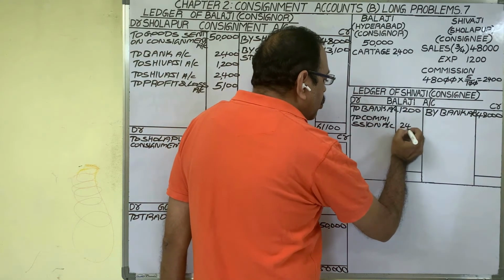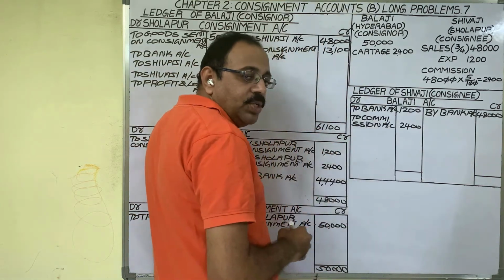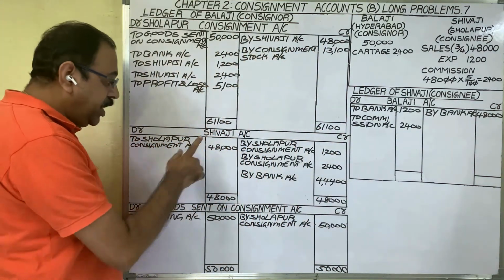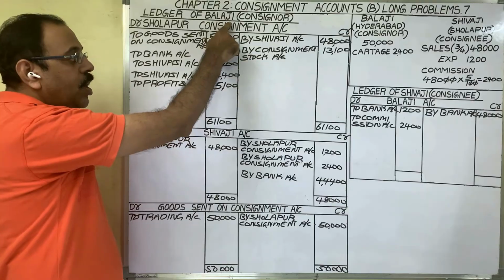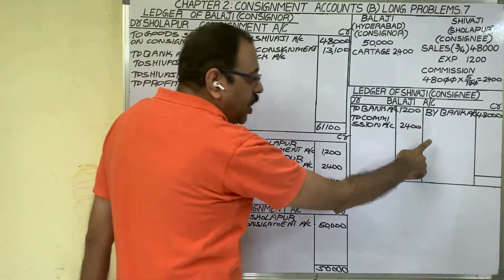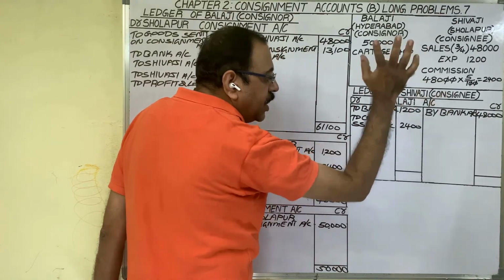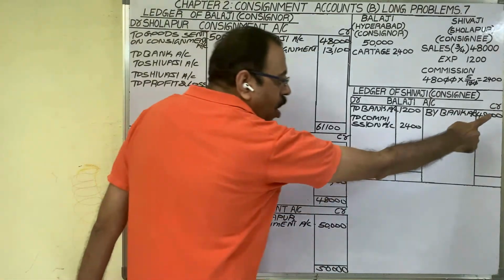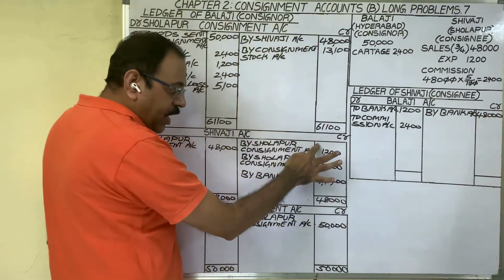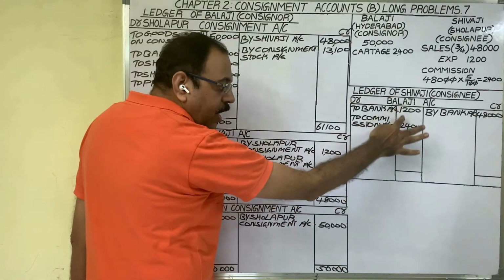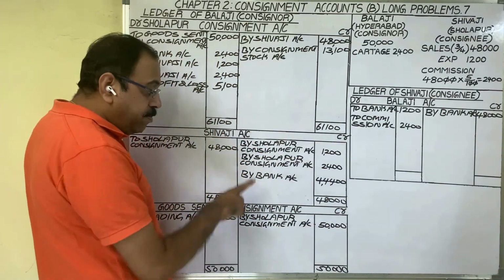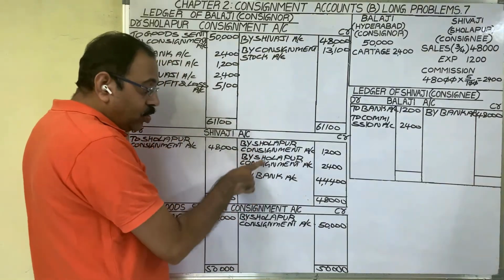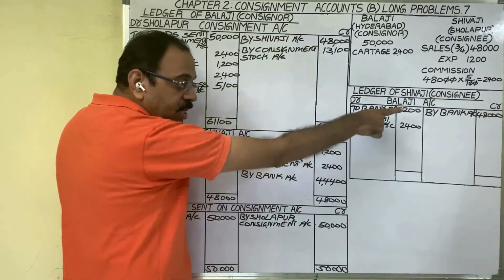Commission amount 2400. Once you observe the consignee's account in consignor's books and the consignor's account in consignee's books, debit amounts are coming on credit side, credit amounts are coming on debit side. But particulars column, you should not write same account names here.